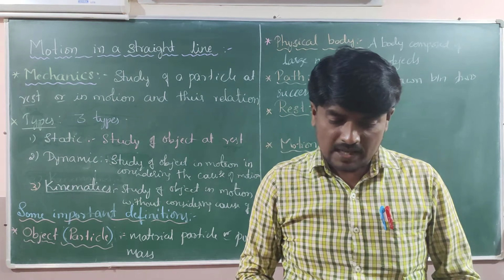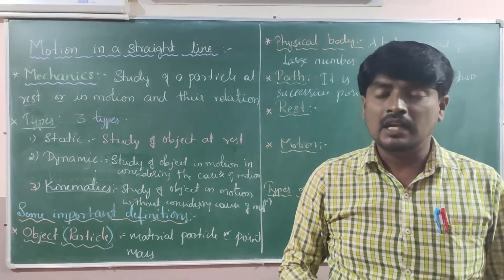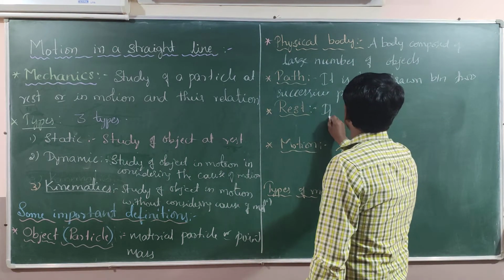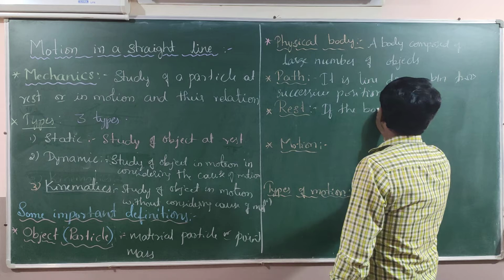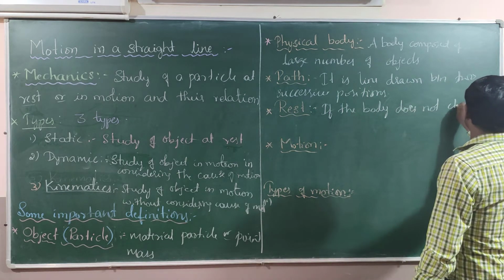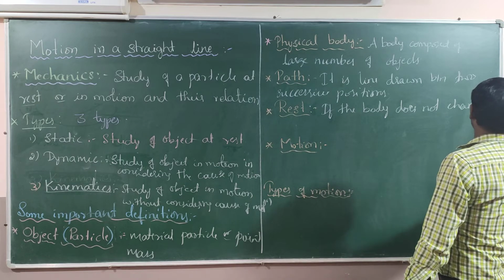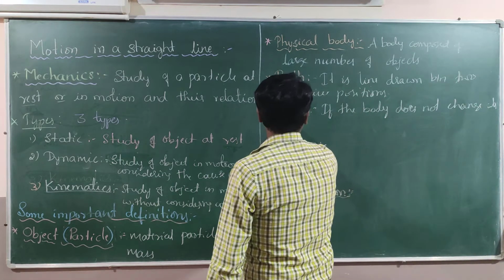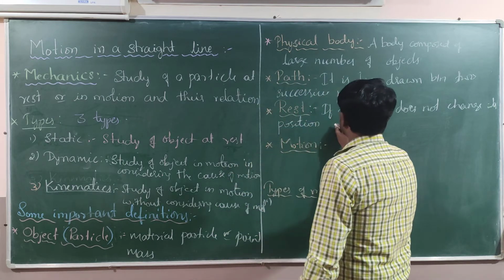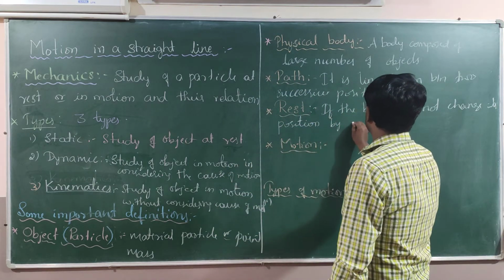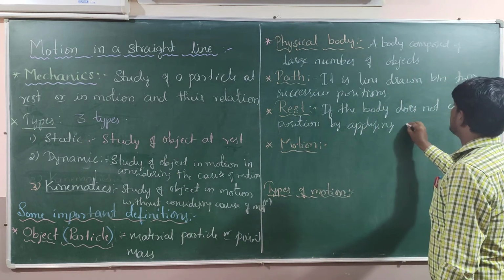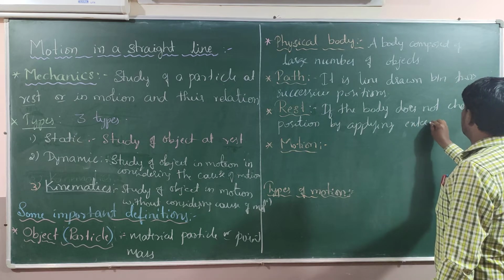A body is said to be at rest if it does not change its position even after applying an external agency, that is, an external force.